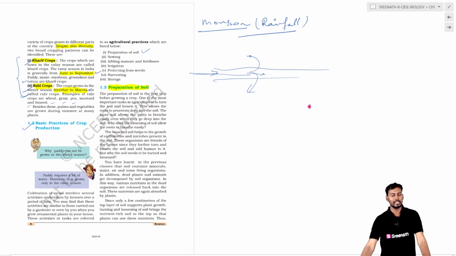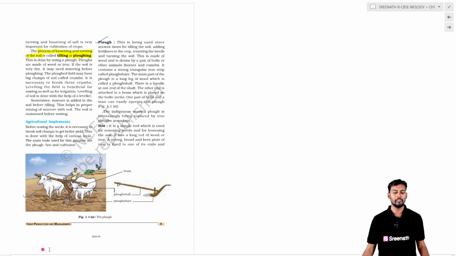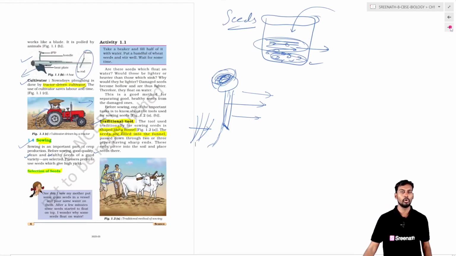The agricultural practices include preparation of the soil by tilling or ploughing. Tilling and ploughing are done manually or traditionally by means of the plough, and also with a hoe, a mechanical instrument with which the cultivation or tilling is properly done.